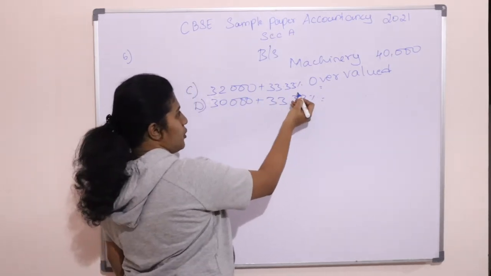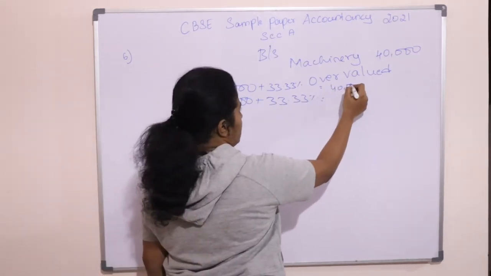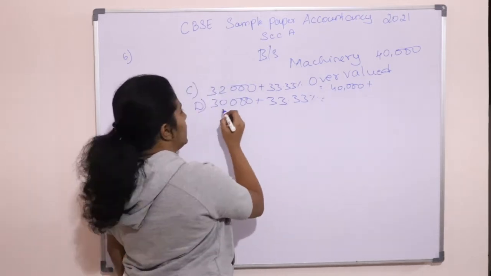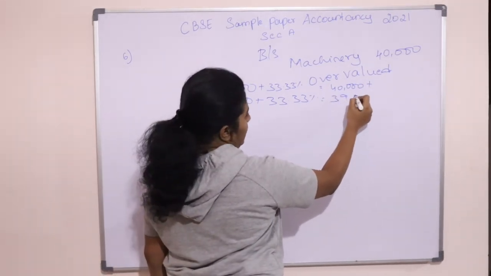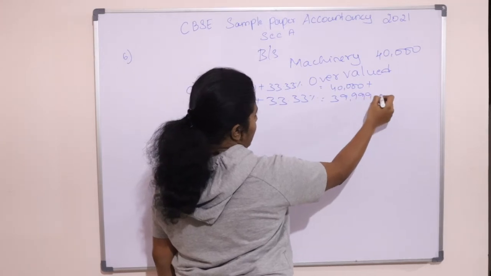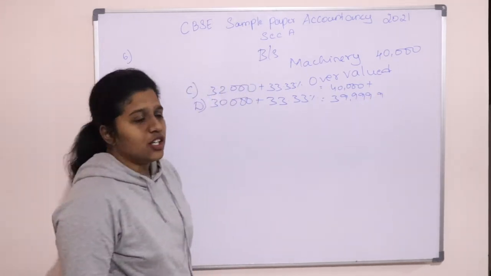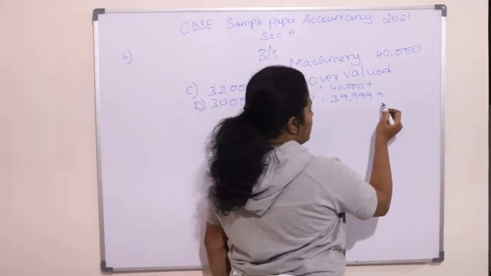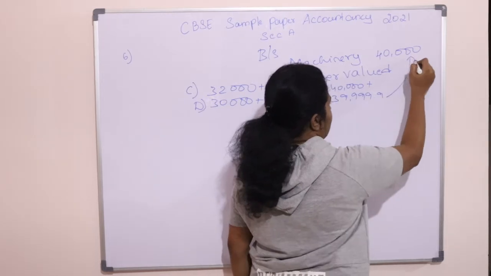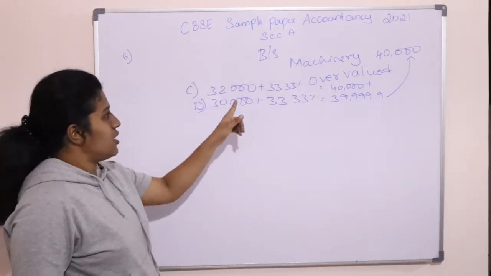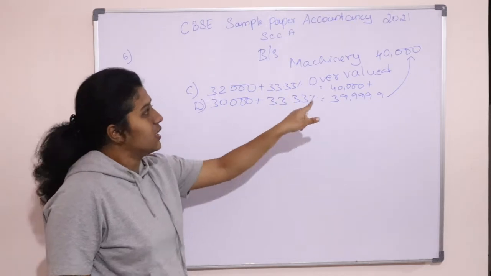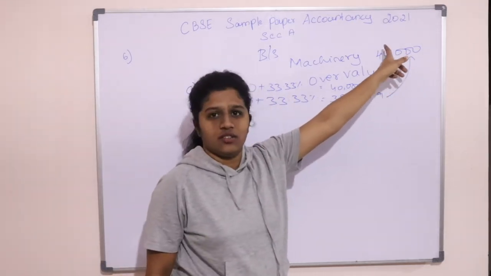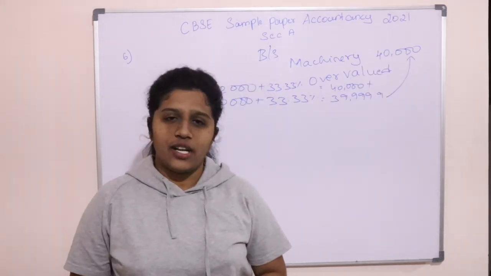32,000 plus 33.33% will be 40,000 plus something, and 30,000 plus 33.33%, you will end up calculating 39,999 point something. So the nearest answer is 39,999. So the actual value of machinery is supposed to be 30,000. Since it's overvalued by this, the value now is 40,000. Okay. So now we'll go to the next question.